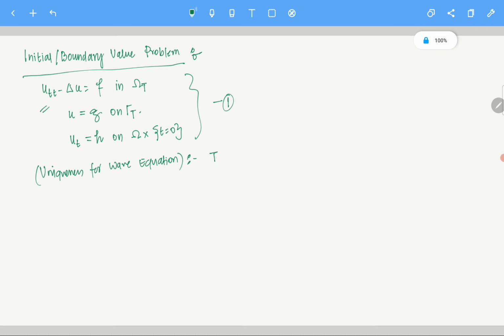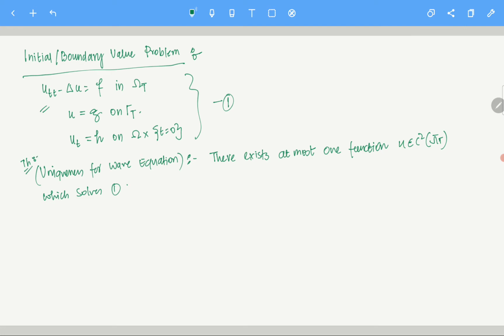So it says that there exists at most one function u in C2 of omega t bar, which solves 1. One small detail which I missed is this. Whenever we say solution of 1, what do I mean by solution of 1? Excuse me for this one, because I somehow missed it. So this is a very important theorem, uniqueness.